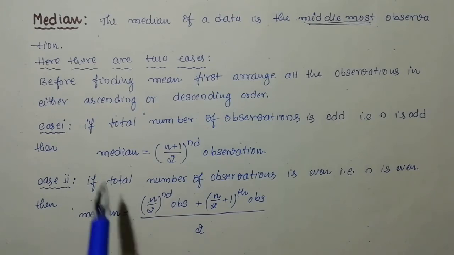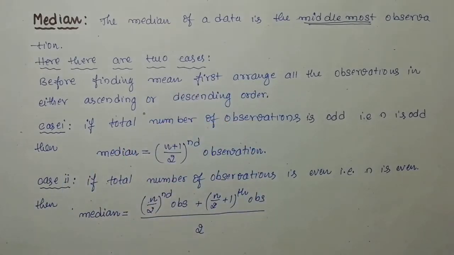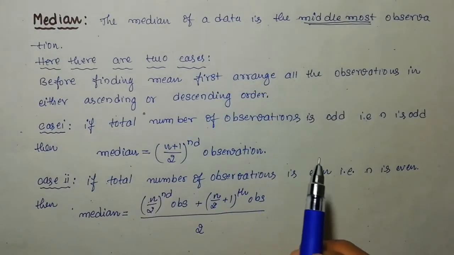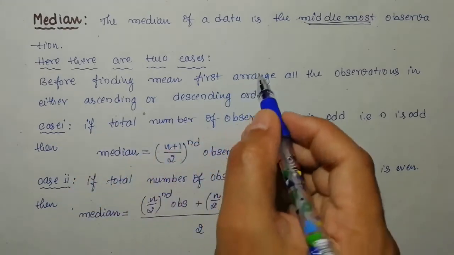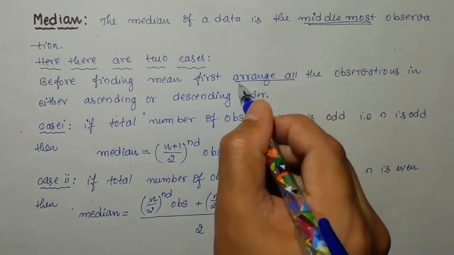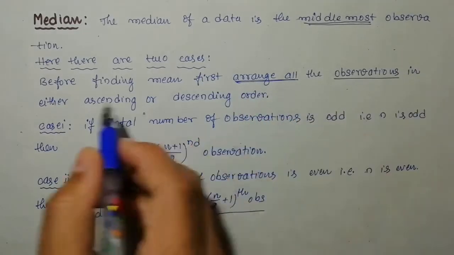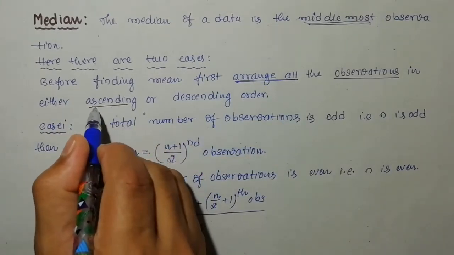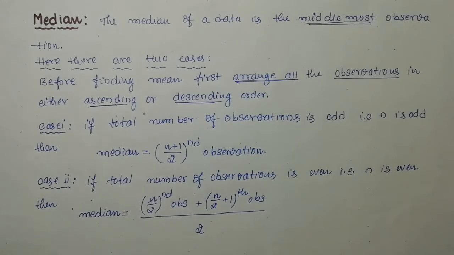Now look at here. There are two cases to find the median, and you can understand why there are two cases. Whenever the data is given to you and you are asked to find the median, the first thing you have to do is arrange the data. Arrange all the observations either in ascending order or in descending order. It is your choice. You can arrange in either ascending order or descending order.